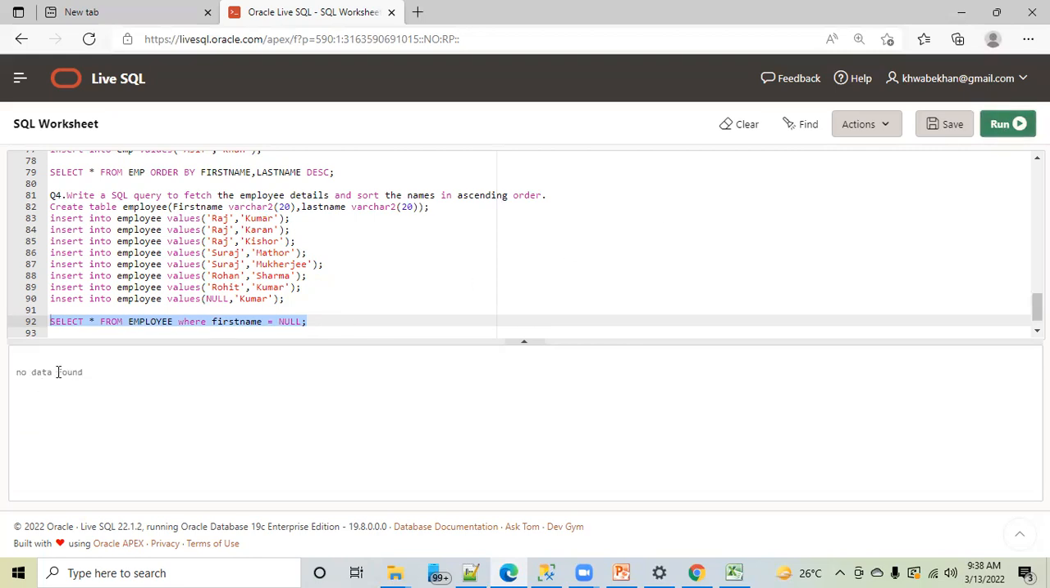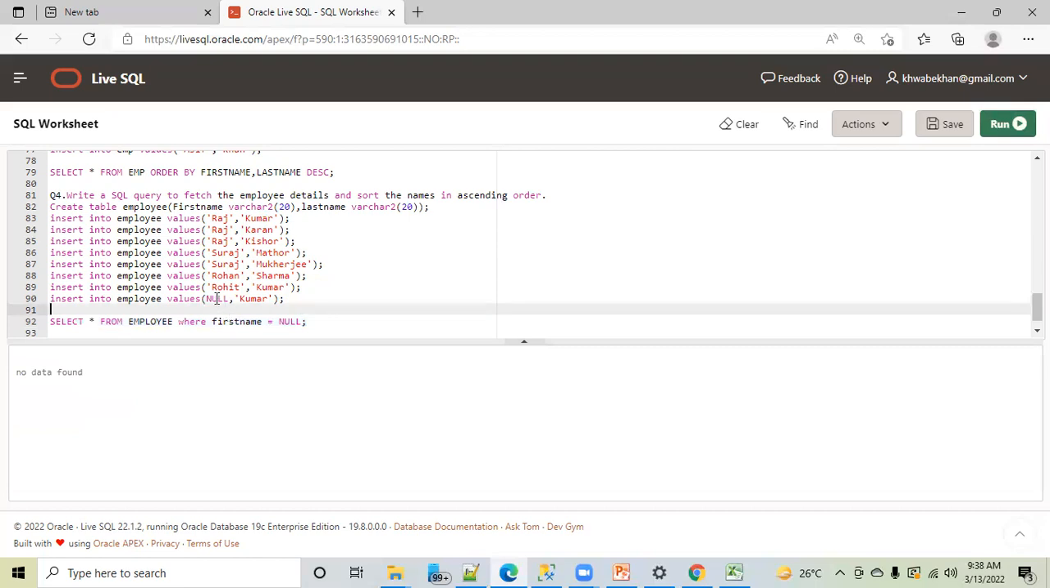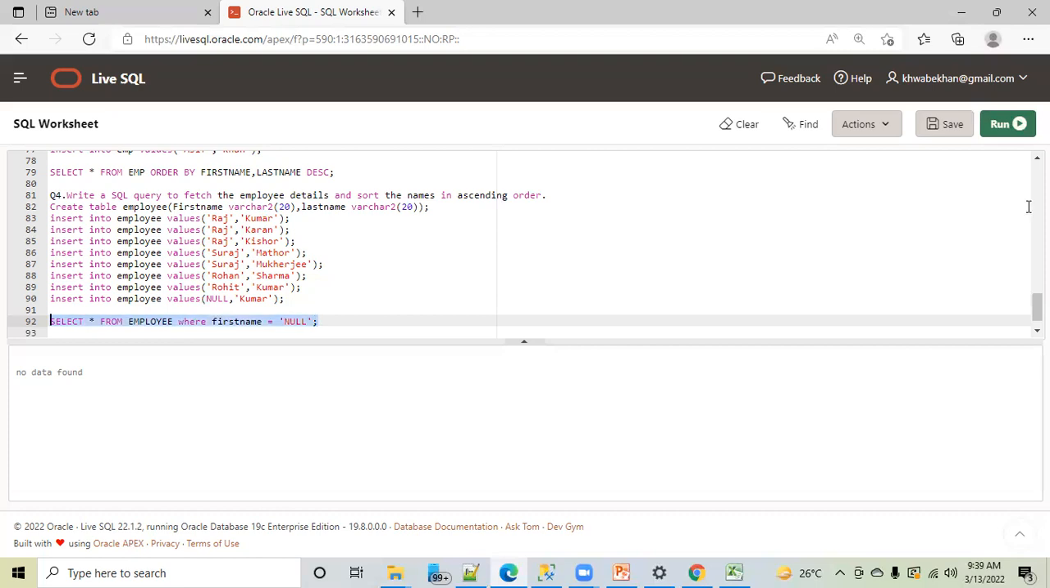Why is this telling that no data found? What is the reason? But we have first name null here, no? I have kept this in uppercase. Why am I getting no data found? But we have data here. We are writing first name equal to, right? But we did not write it like a string. Okay, you want this? No, even this one will not work. No data found.